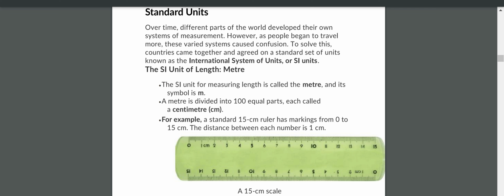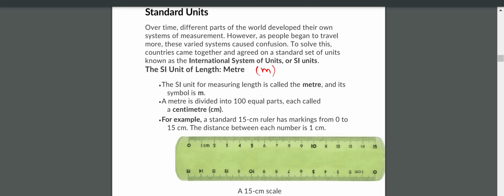What is the SI unit of length? Meter. Very good. The SI unit of length is meter, and the symbol for meter is m. What is the symbol for the meter? m. m indicates meter.